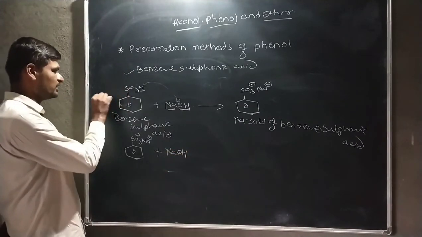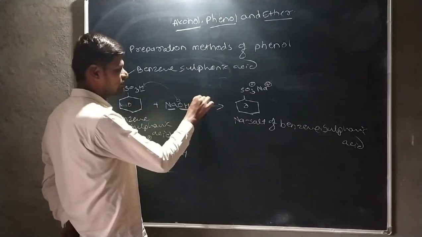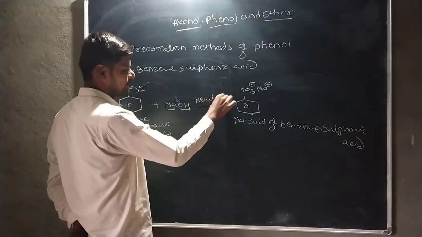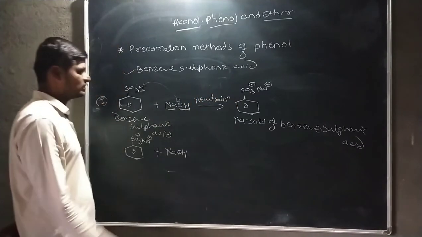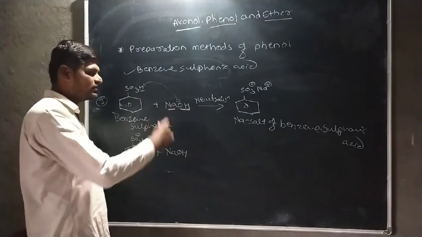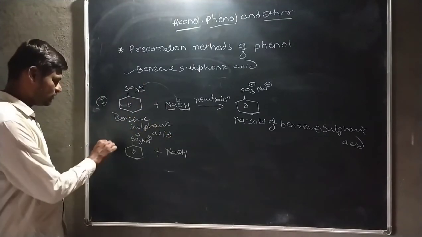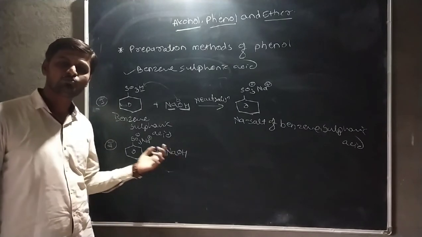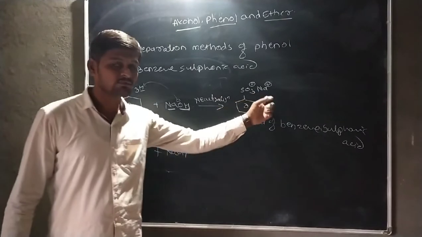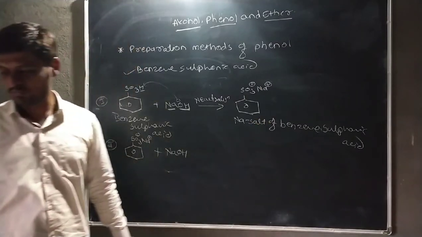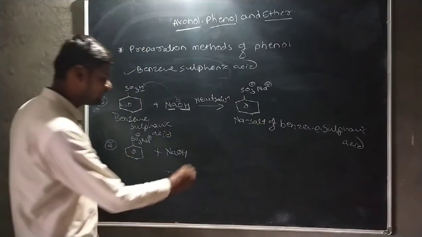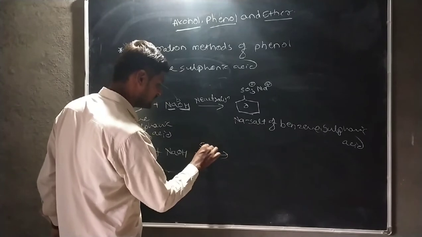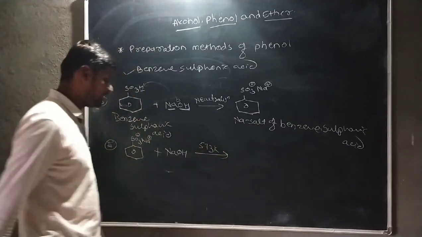In the first step, there is a neutralization reaction. This benzene sulfonic acid is neutralized by using NaOH, and in the second step, this NaOH is fused with the sodium salt of benzene sulfonic acid at 573 Kelvin.